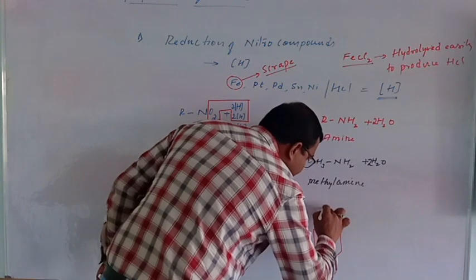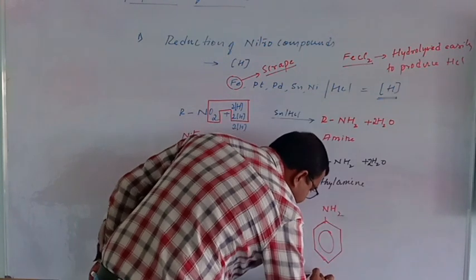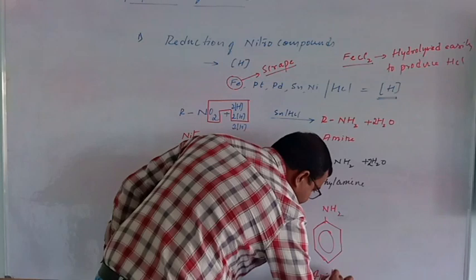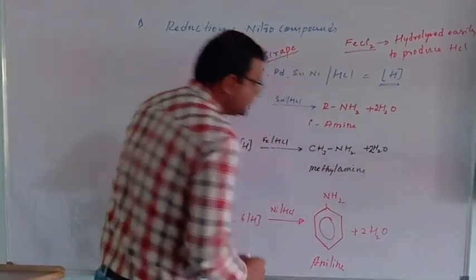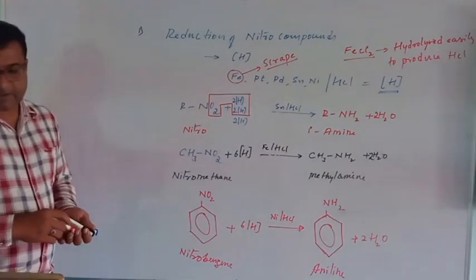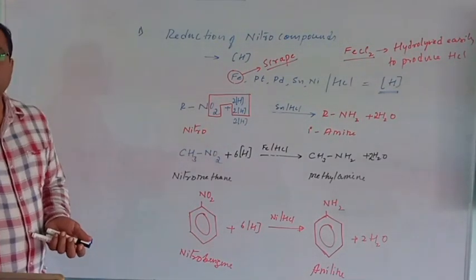Phenylamine is generally called aniline, plus water molecules.